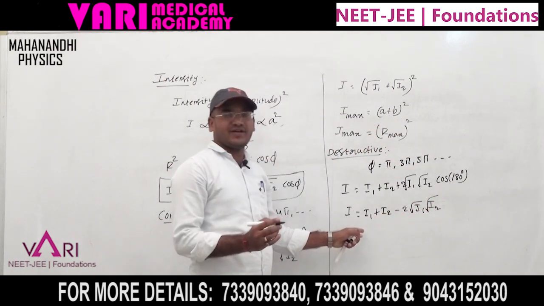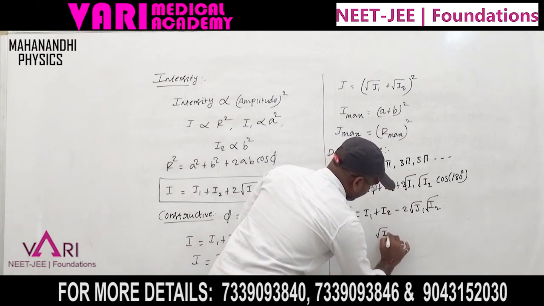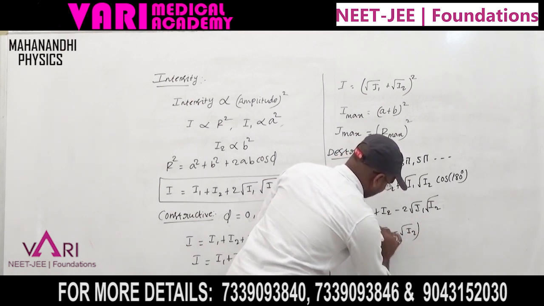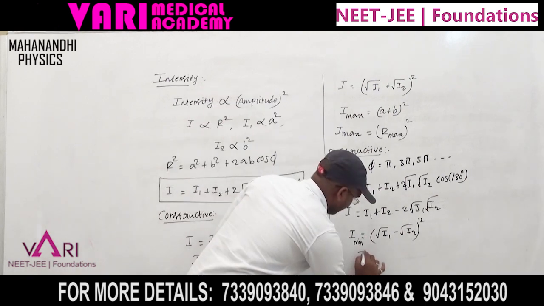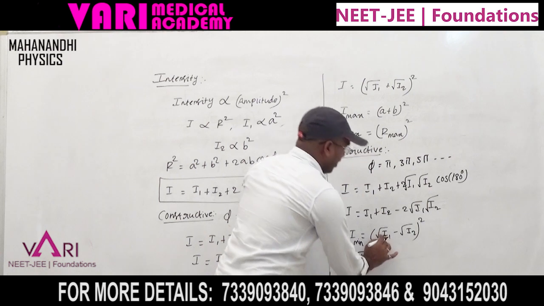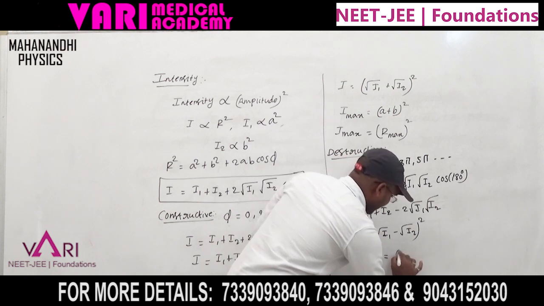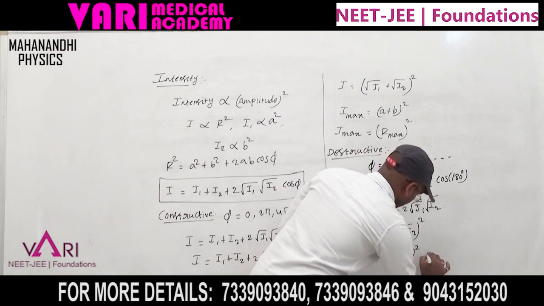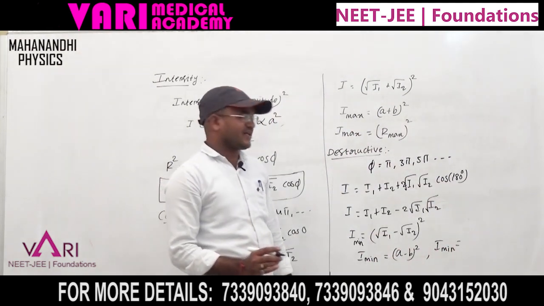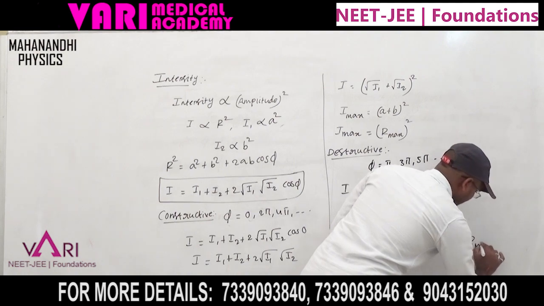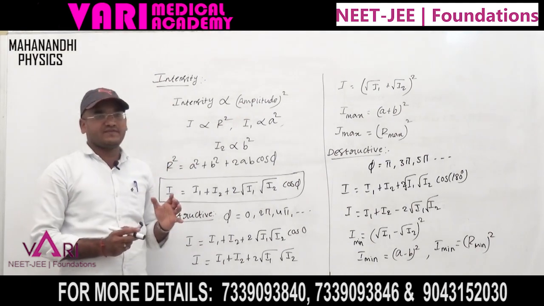This term is converted to the (a − b) whole square type, so I = (√I1 − √I2) whole square. This is the minimum intensity. Here √I1 is a and √I2 is b, so I minimum is (a − b) whole square, which is the resultant amplitude of destructive interference, the minimum amplitude, whole square. This is the explanation of the constructive and destructive interference of intensity.